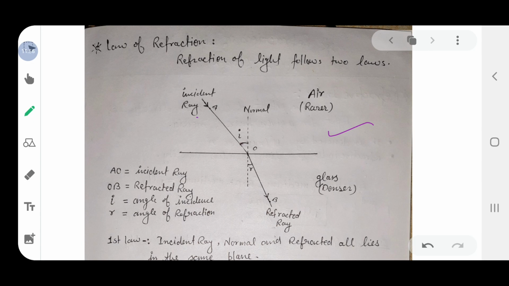AO is the incident ray, and it is passing from air to glass, rarer medium to denser. When light travels from a rarer medium to a denser one, it bends towards the normal. Now AO is the incident ray and OB is the refracted ray. I is the angle of incidence and R is the angle of refraction.